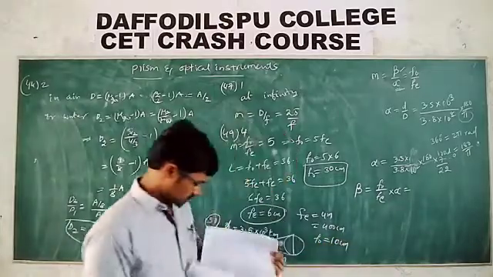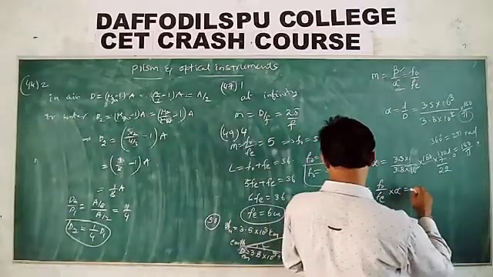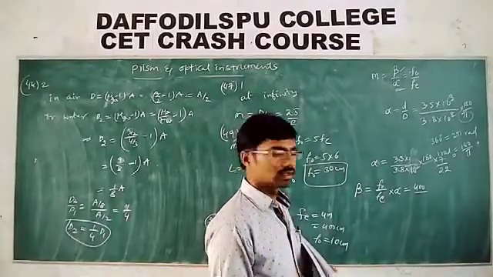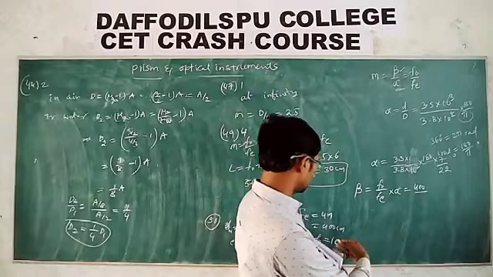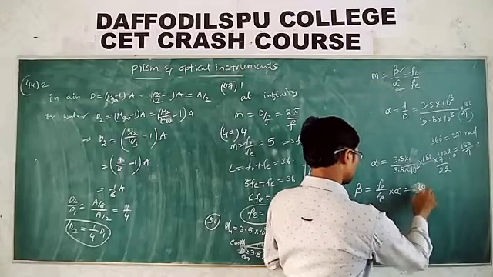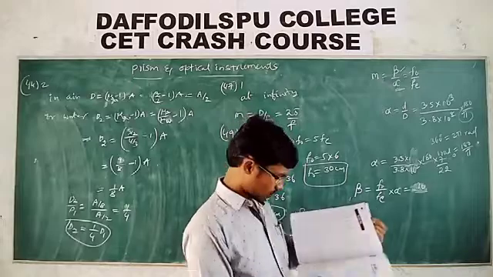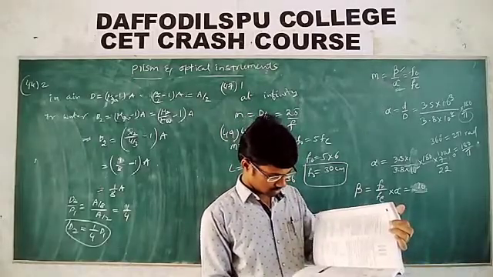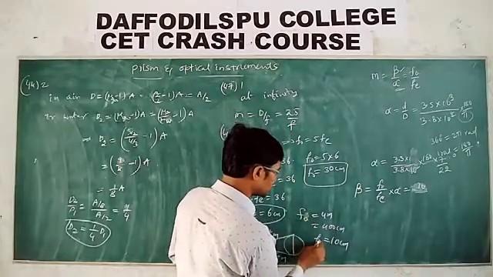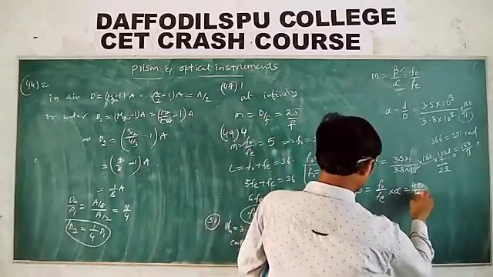A telescope will have more focal length for the objective. So F naught by Fe is 400 by 10, where the object lens is the objective and this is the eye lens.